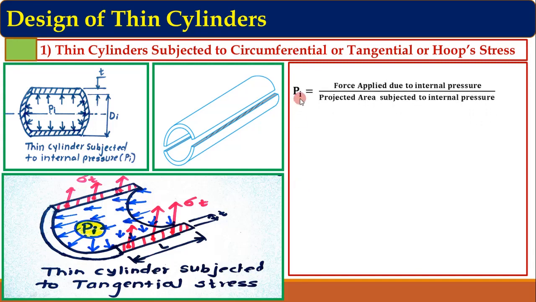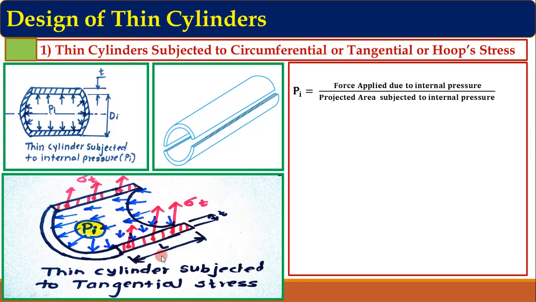Internal pressure Pi is given as the force applied due to internal pressure upon the projected area subjected to internal pressure. Now here the force applied we can write as F suffix applied, and this is the projected area. Now consider this diagram. Here the pressure is applied on the complete internal surface of the pressure vessel.